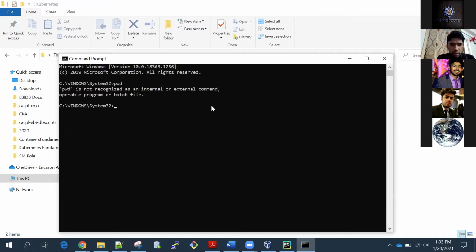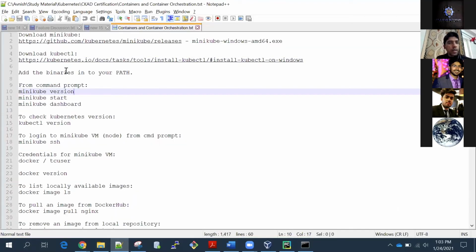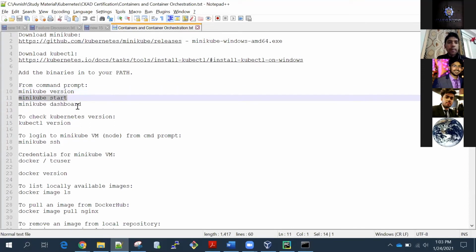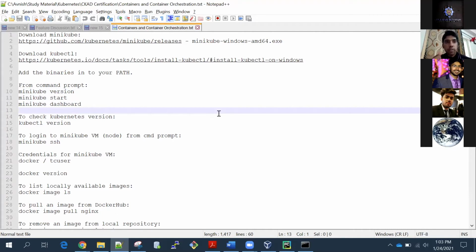I think there is no need to go to that location because it's in our path. So if I type the command minikube start, what will it do? It will install a virtual machine for me, and that virtual machine contains the one node Kubernetes cluster. So let's see how it works.